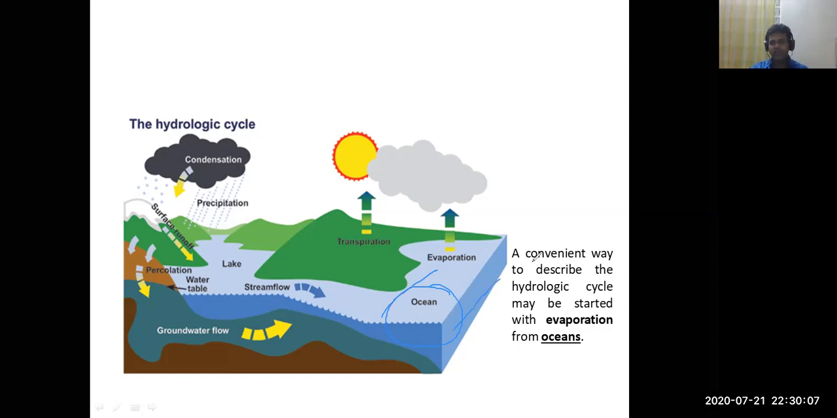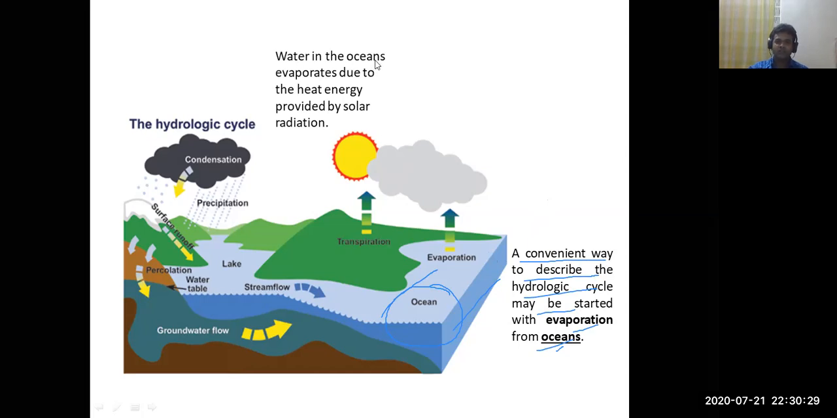So a convenient way to describe the hydrologic cycle may be starting with the evaporation from the ocean. From the ocean, the starting point is taken as the ocean. That is, the evaporation starts from the ocean. How does this evaporation start? Water in the ocean evaporates due to heat energy provided by the solar radiation. Here is the solar radiation.